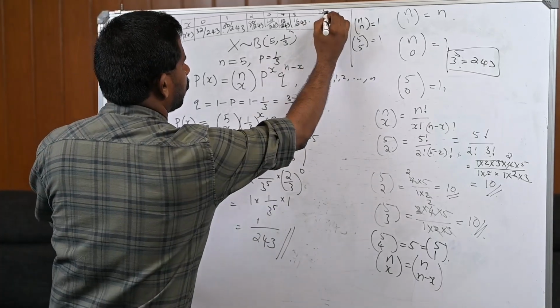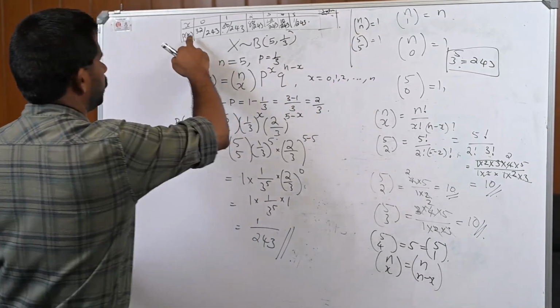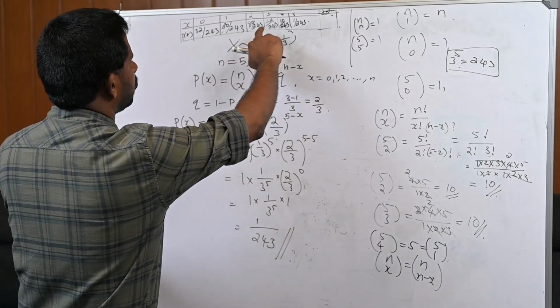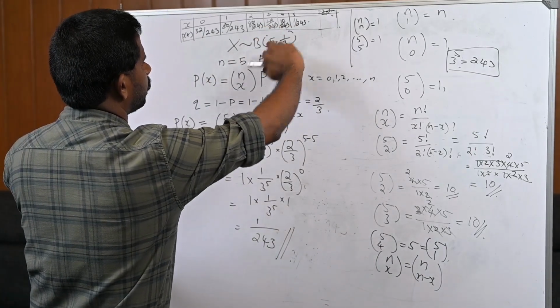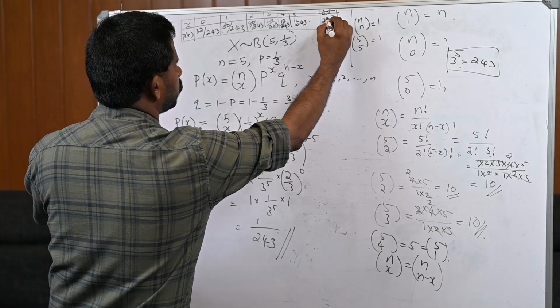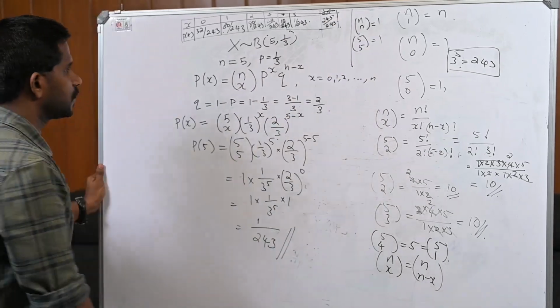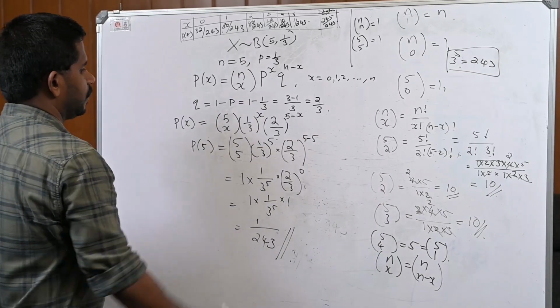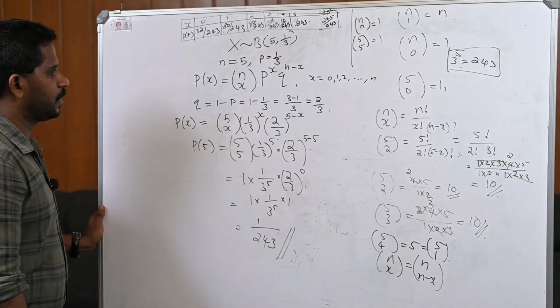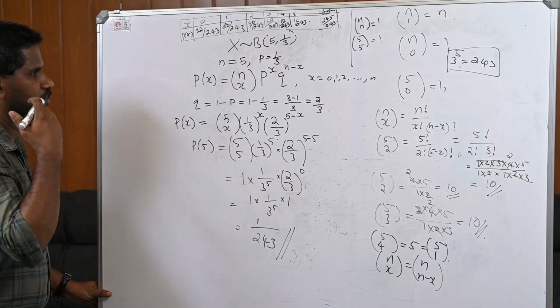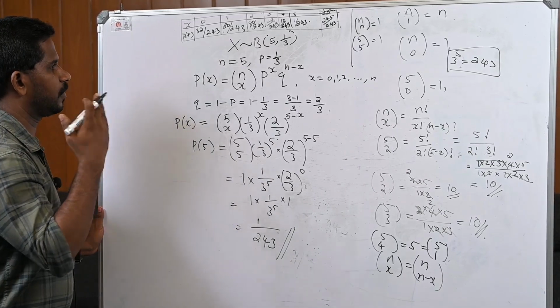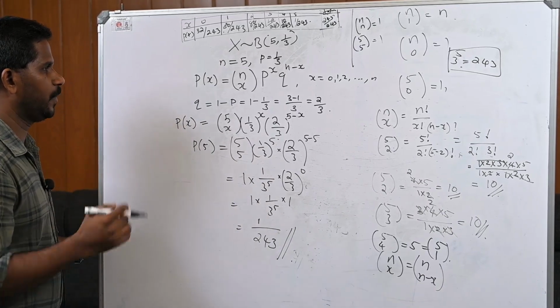Therefore, the total value is 32 plus 80 plus 80 plus 40 plus 10 plus 1, so you will get 243 divided by 243. In this way you can find probabilities of the binomial distribution by substituting values for n and p.